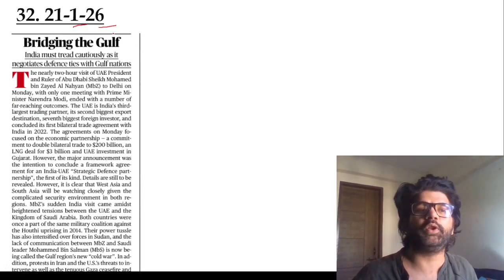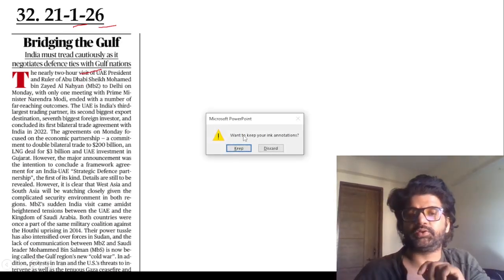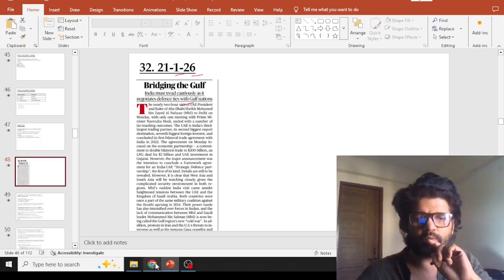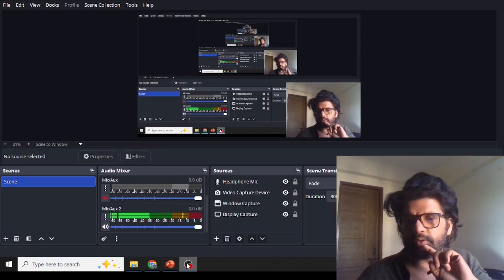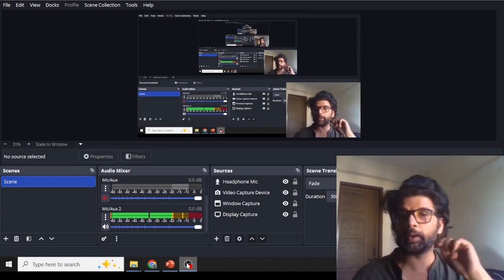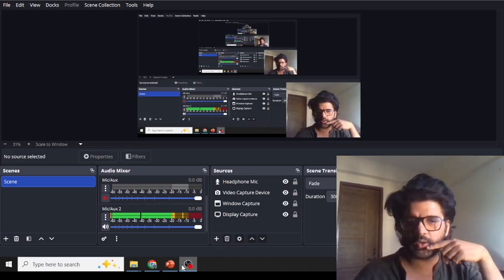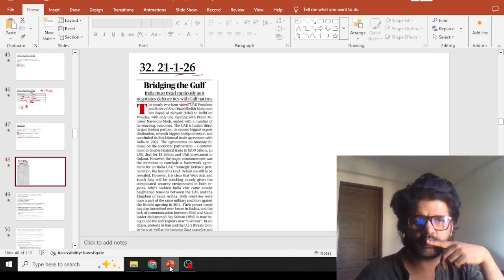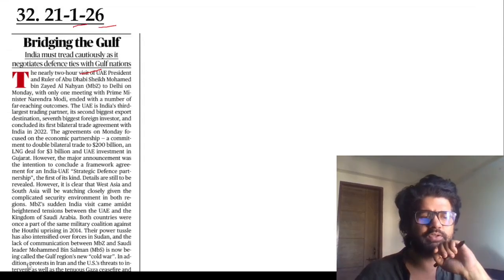21st January 2026, bridging the Gulf. So again, here we are talking about the India-UAE relationship. There are certain things going on in the background which we shouldn't discount or overlook. That's what this article is talking about. So let's talk about this article, guys.